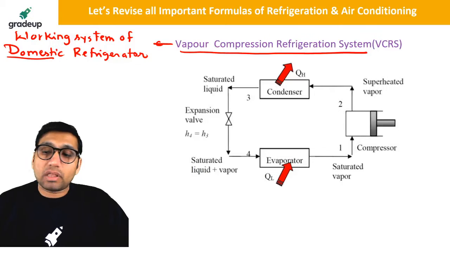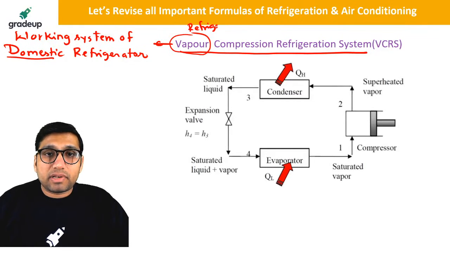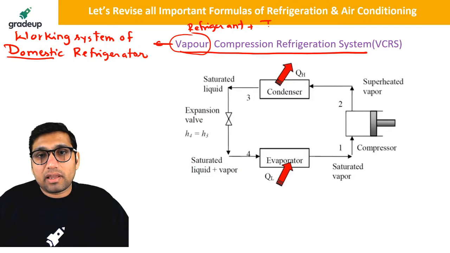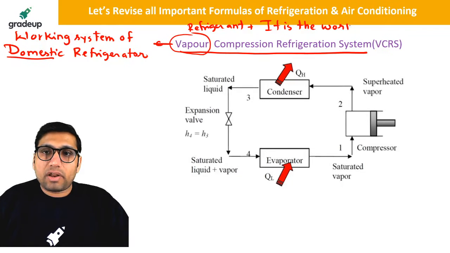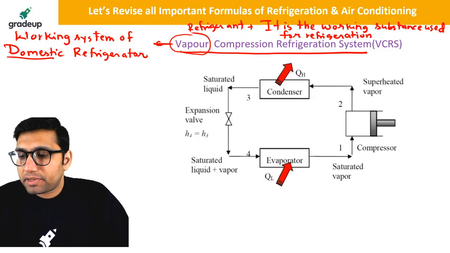So what is the meaning of this vapor compression refrigeration system? In this particular system, refrigerant is the working substance. It is a working substance used for refrigeration. The working substance used for refrigeration is called a refrigerant. Okay, so in the case of a vapor compression refrigeration system,